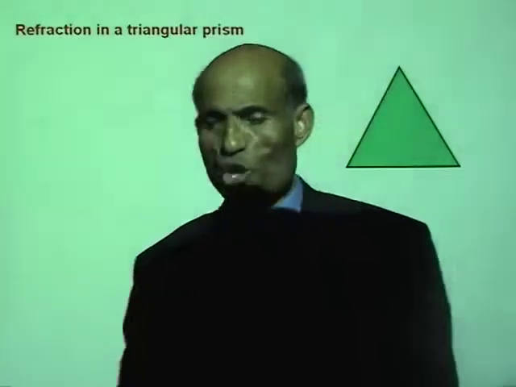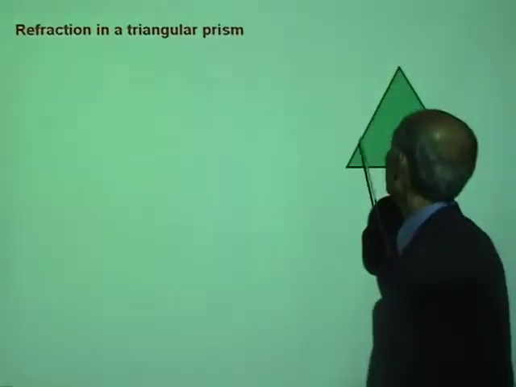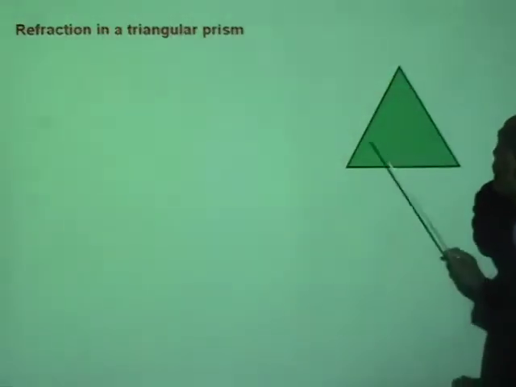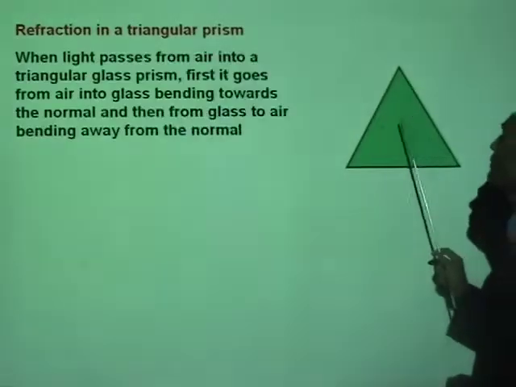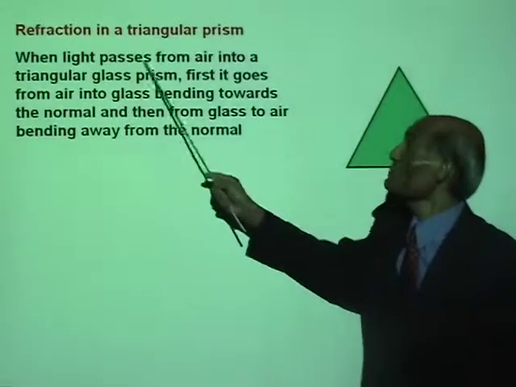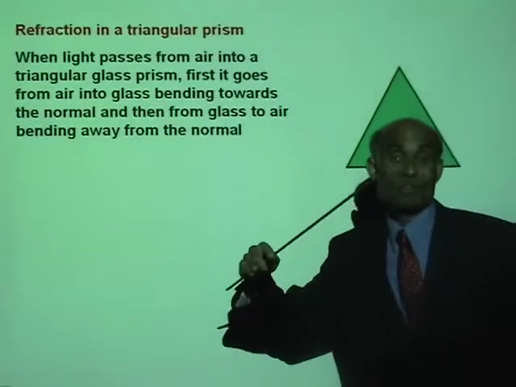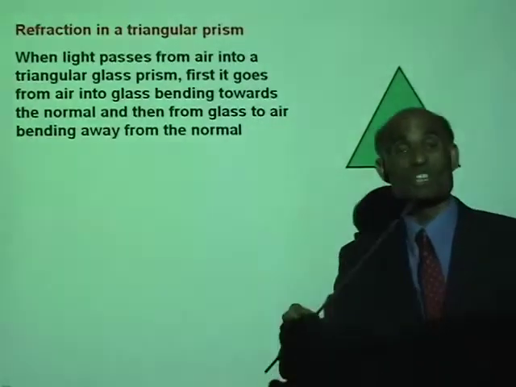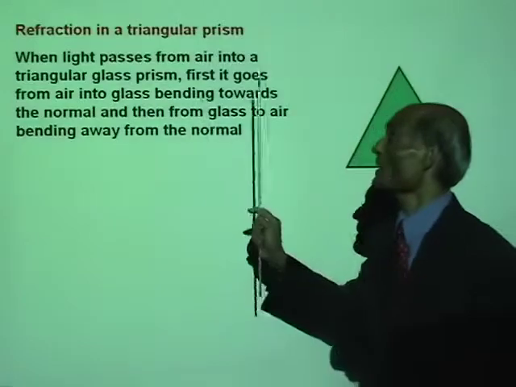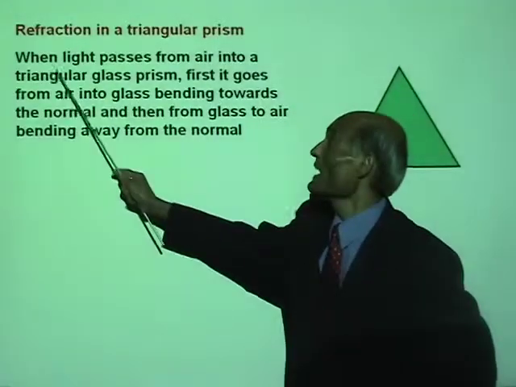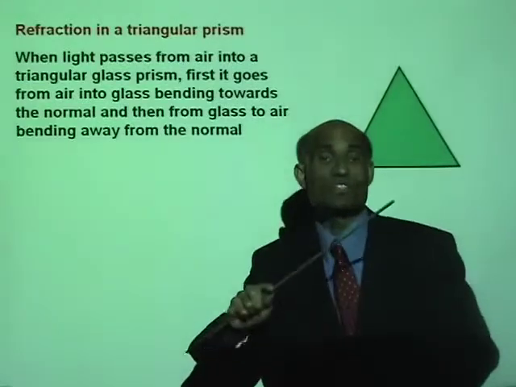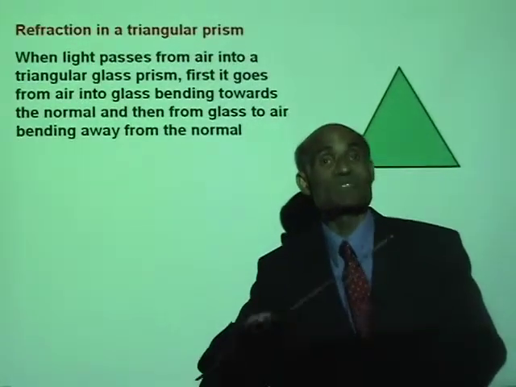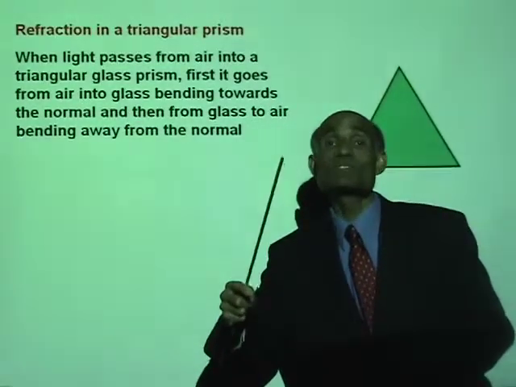Now here I have drawn a glass prism. That's the base. This is one face. That is the other face. And when light passes, now look at this again, when light passes from air into glass, it is going from a less dense medium to a denser medium.